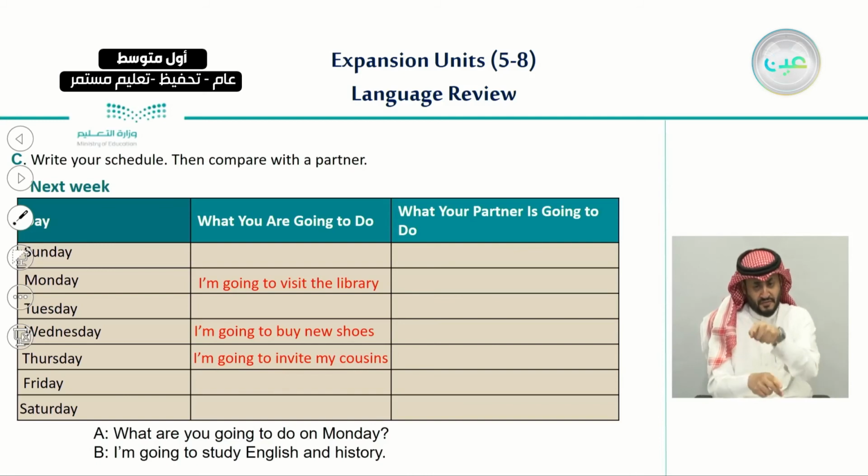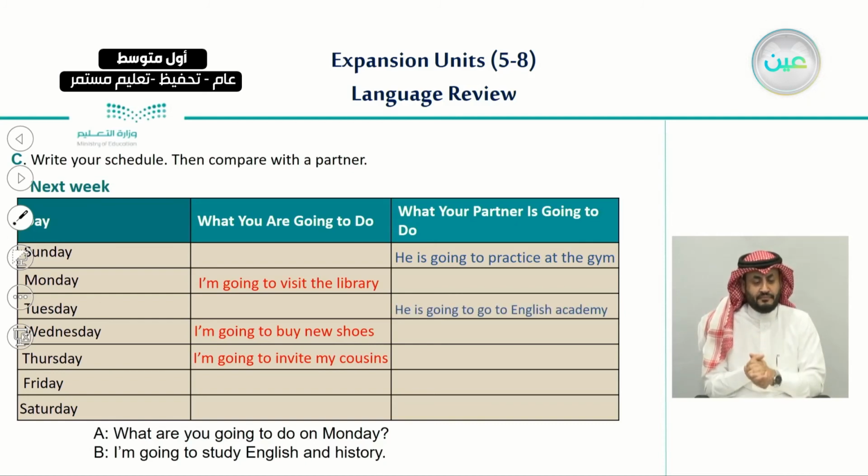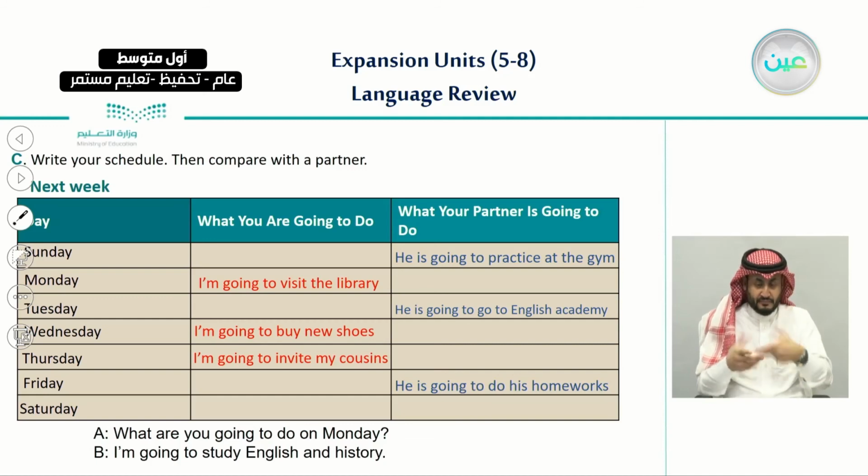If I ask you about your friend, what is he going to do next week? Let's say, for example, on Sunday, you can say, he is going to practice at the gym. And also, what is he going to do on Tuesday? You can say, he is going to go to the English Academy. And the last one, what is he going to do on Friday? You can say he is going to do his homework.